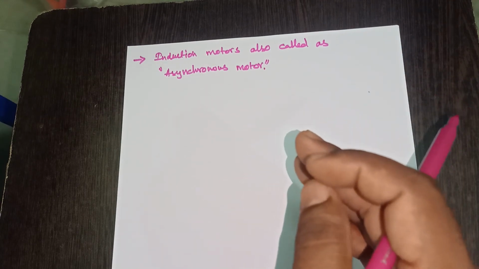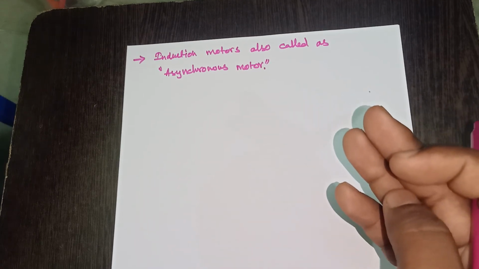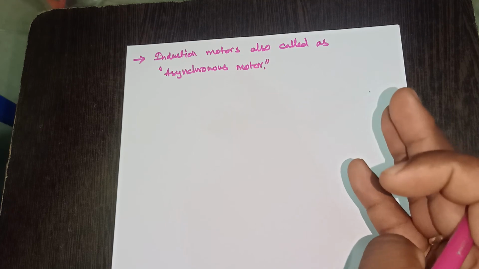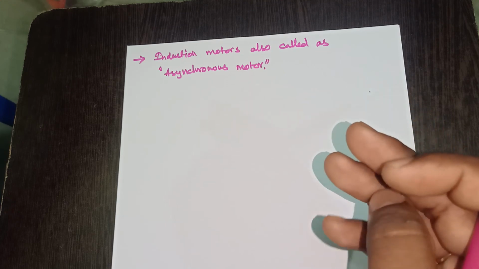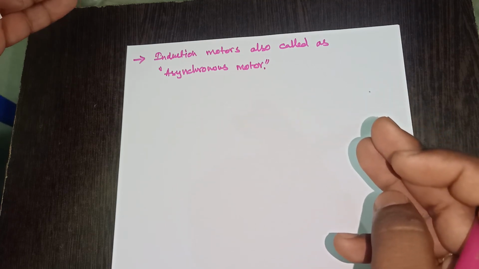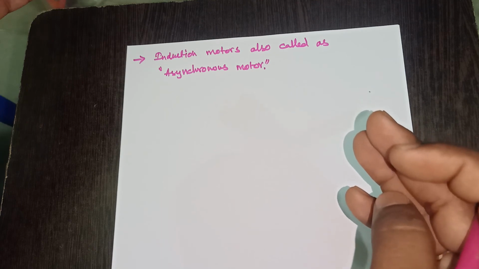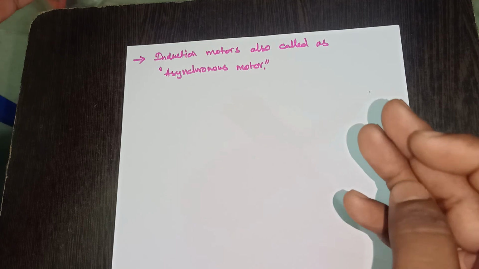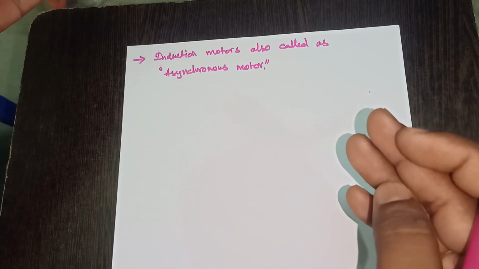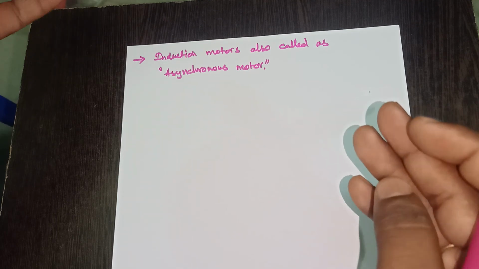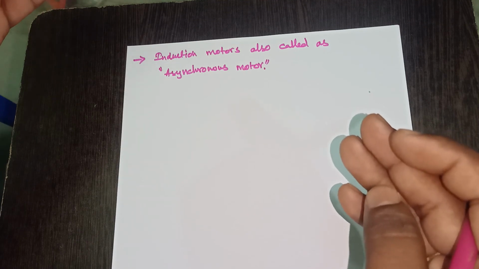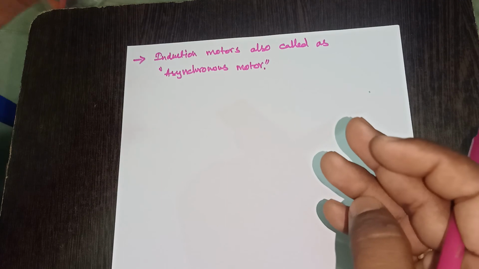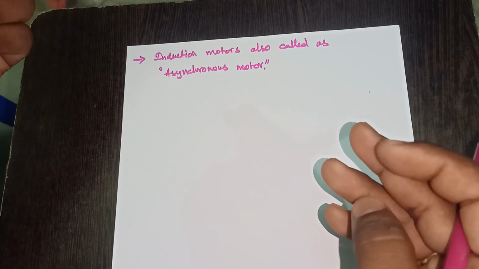Whenever the motor rotates at other than synchronous speed. If the motor is rotating at synchronous speed, then the EMF induced in the rotor conductors is zero, so the currents are also zero, and torque production is also zero. When the rotor rotates at less than synchronous speed, there exists a relative motion between the rotating magnetic field and the rotor conductors.